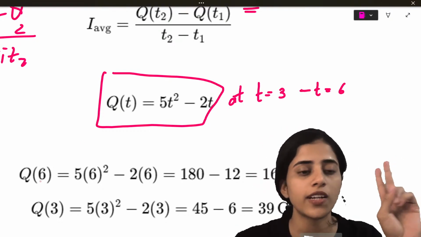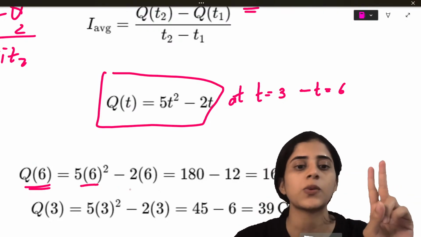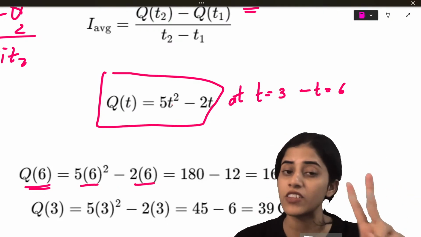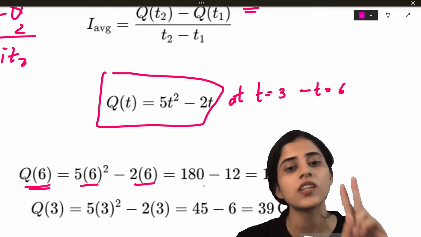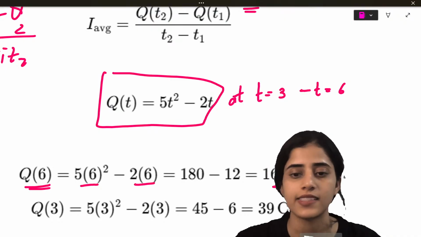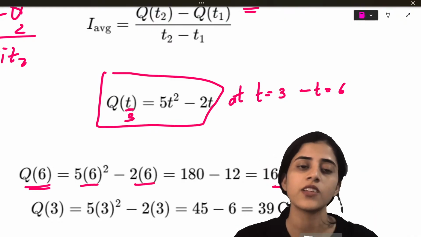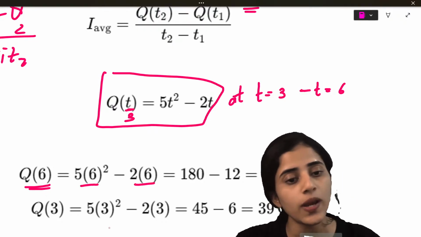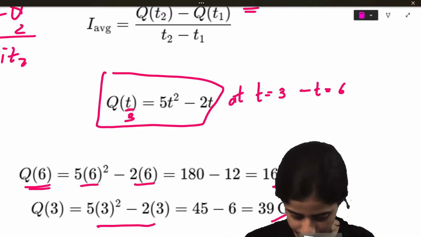So now first what I will do, I will substitute 6. So what will it become? 5 into 6 square minus 2 into 6, that is 5 into t square minus 2t. So 5 into 6 square minus 2 into 6, which is 180 minus 12, 168. Now here I'll substitute 3. So it will be 5 into 3 square minus 2 into 3, which is 45 minus 6, 39 coulombs.